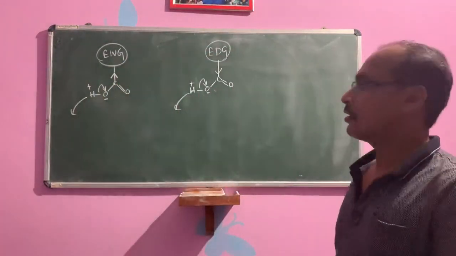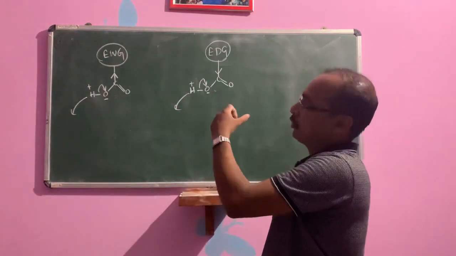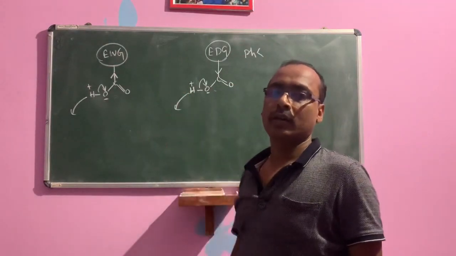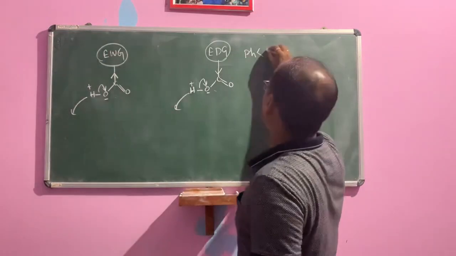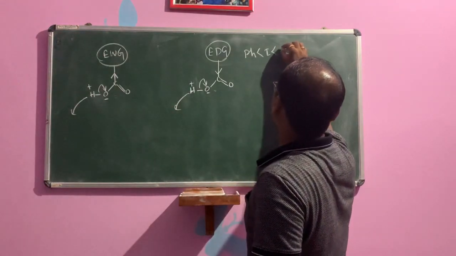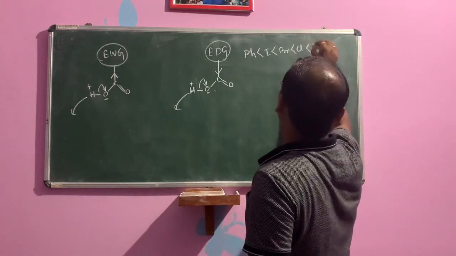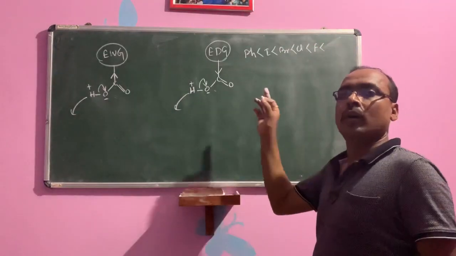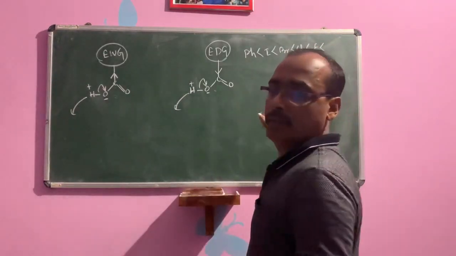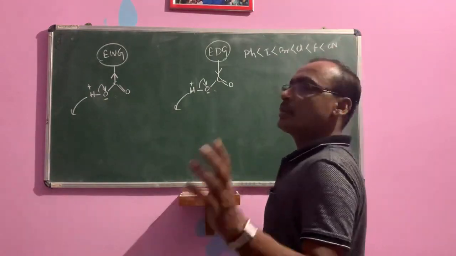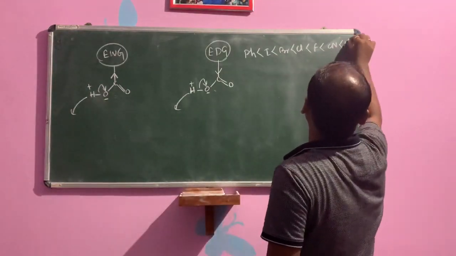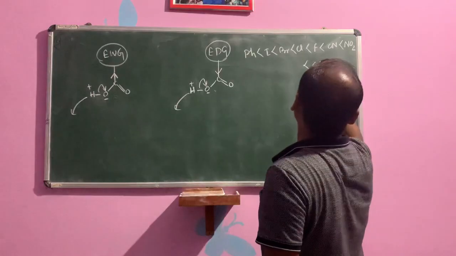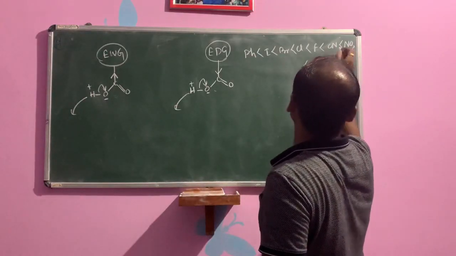You have to remember one series of electron withdrawing groups: phenyl, then the halogens iodine, bromine, chlorine, then cyanide, then NO2, then CF3.